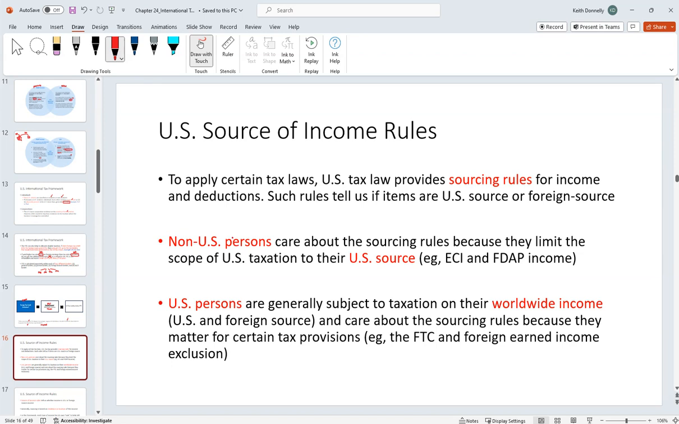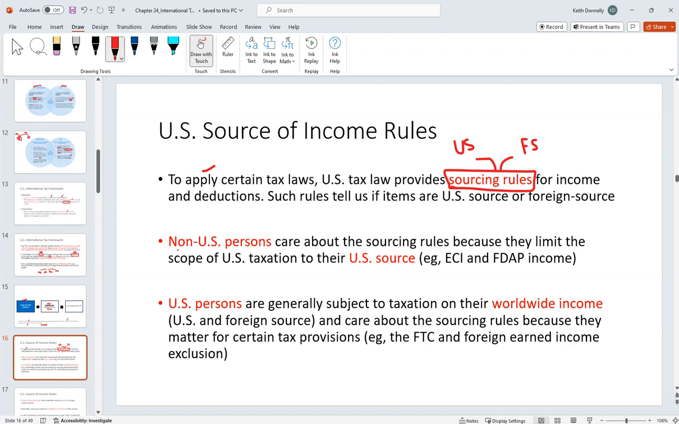Continuing here, when we talk about income, in order to effectuate and apply certain tax laws, we need to know how to source income and deductions. We have rules that tell us, do we put this into U.S. source or foreign source? It can be income, it can be deductions. But essentially the first thing we have to do is look at all the income of the business and put it into two buckets, U.S. source bucket and foreign source bucket.